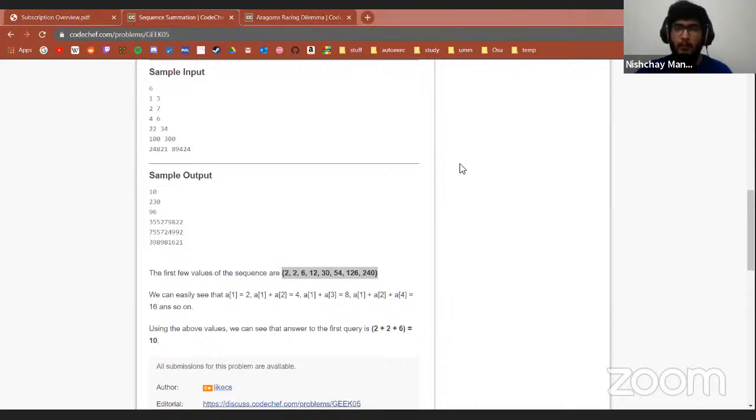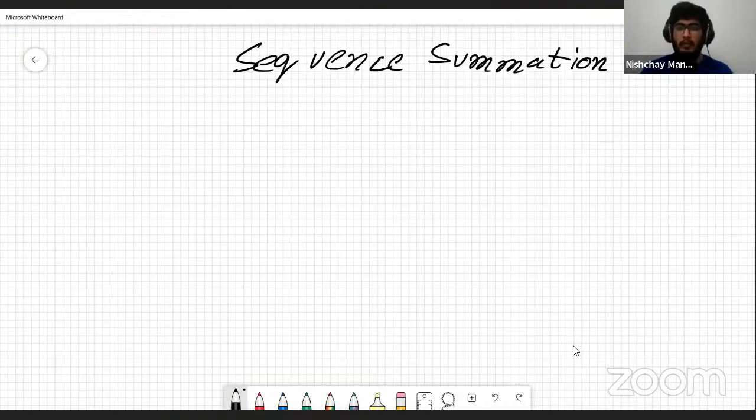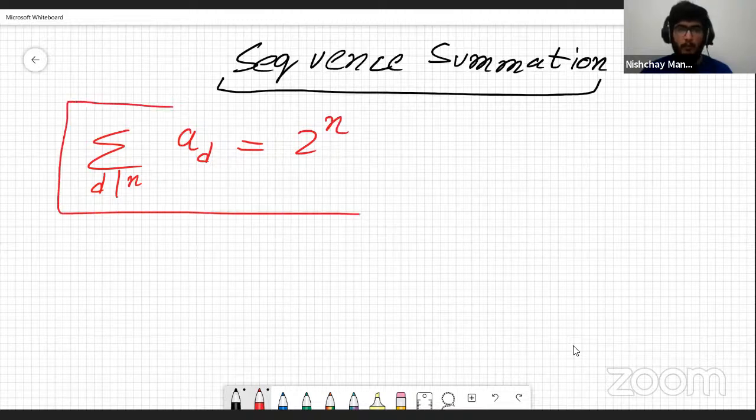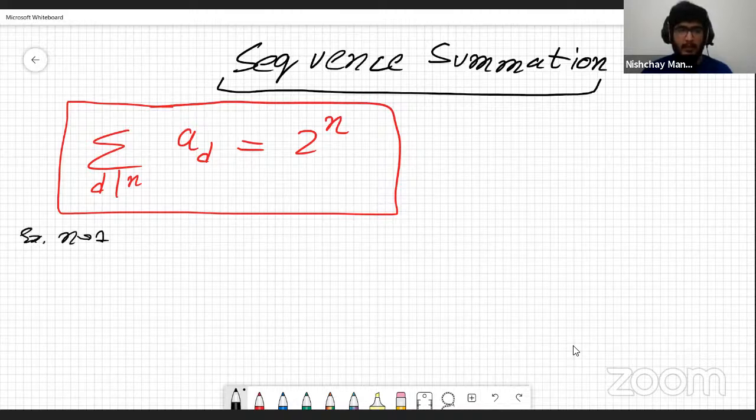Let me switch to my whiteboard and then I will be explaining this on there by sketching. So this is the problem name, which is sequence summation. We have the formula: summation of a_d, where d is a factor of n, is 2 to the power n, right? This is the formula that's being used to create the subsequence. What does this mean, right? Let's keep n as one, because that's going to be used to create the array.